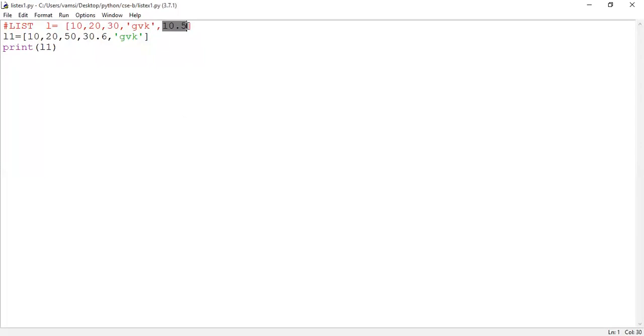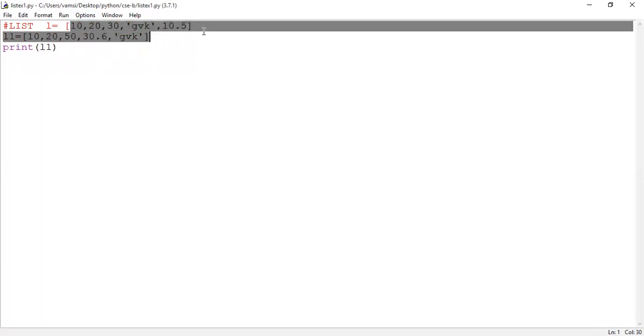Hello, float is what kind of value? Can you please respond? It's a decimal value or not? So handling multiple number of elements which are having dissimilar nature, these kind of elements are handled with the help of the list data type. So even order preservance is considered in list.